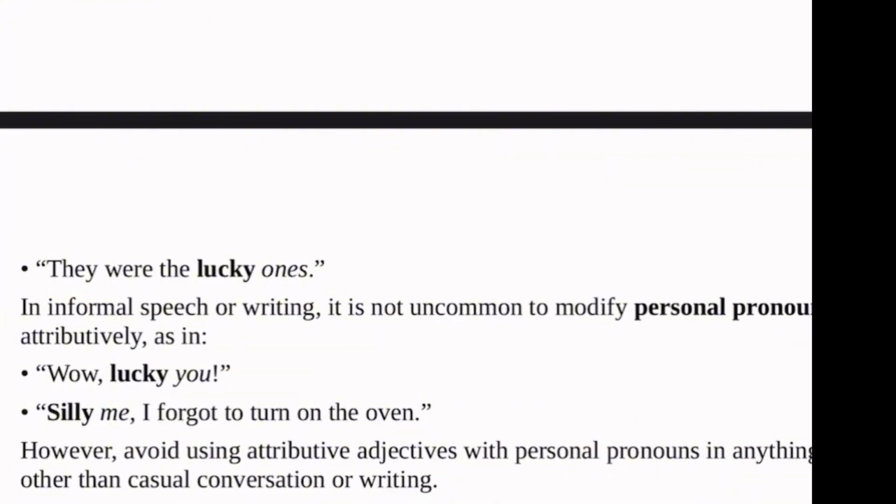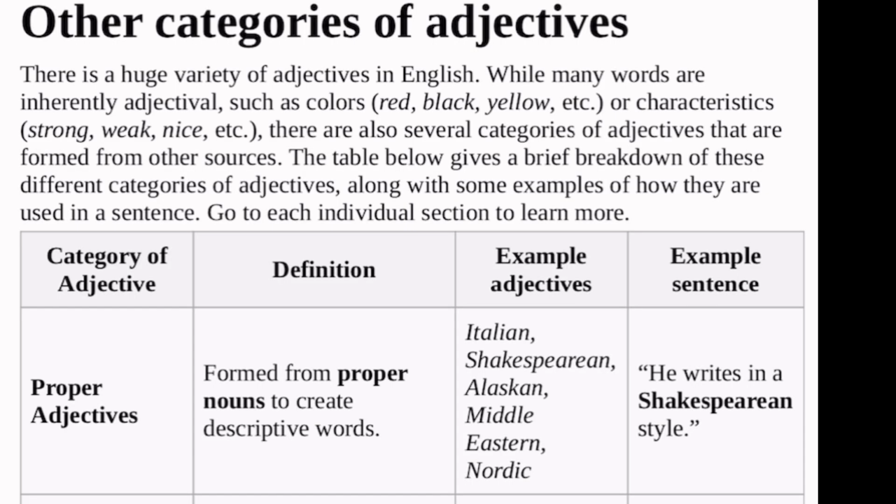Moving forward, let's look at other categories of adjectives. There's a huge variety of adjectives in English. While many words are inherently adjectival, such as colors, red, black, yellow, they are adjectives because they are telling us the kind of ball you are talking about, the blue ball, or characteristics, strong, weak.